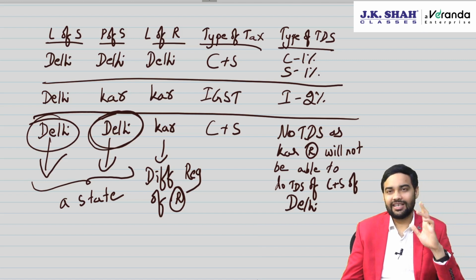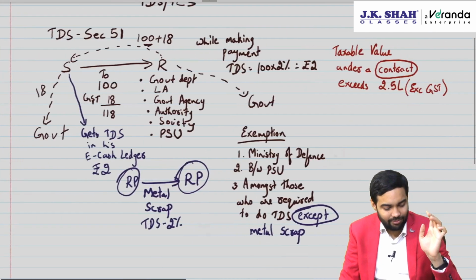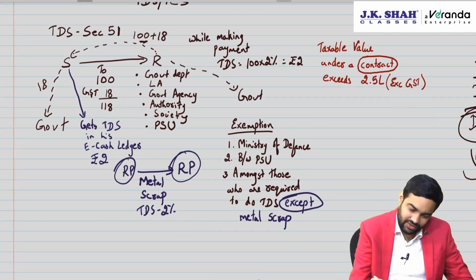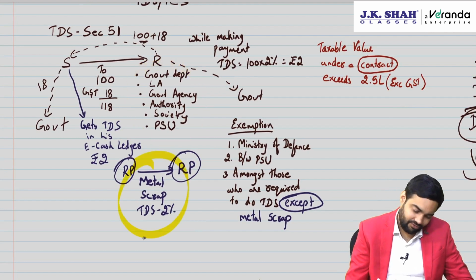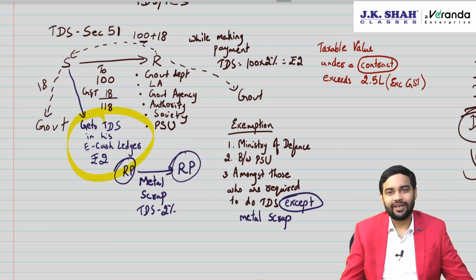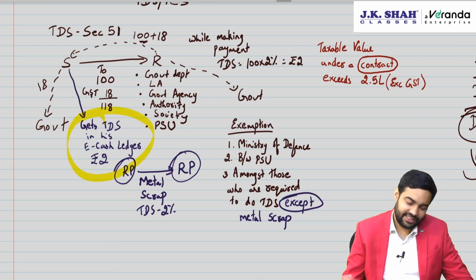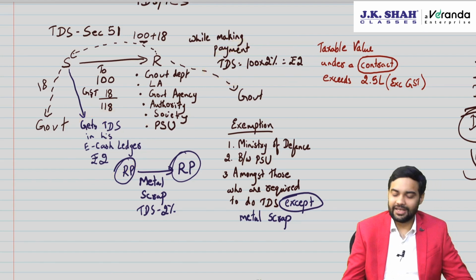So don't forget this one very important point. So what all should we be very careful about? First, persons who are required to do TDS. Be very sharp on that. Metal scrap, very important for exam. What happens with TDS? It comes in e-cash ledger. Who pays it? Government department or recipients pay it.